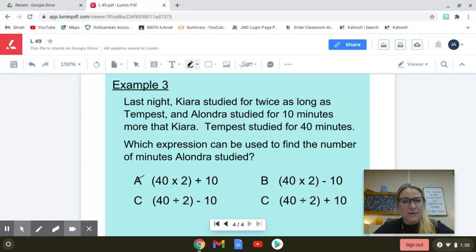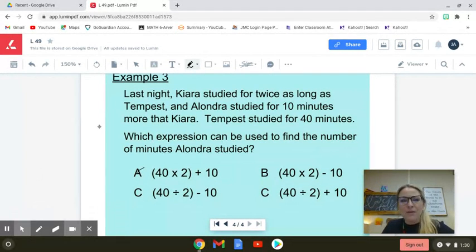And honestly, if it helps, maybe look at each different expression down here and see if it fits the information given. That's a form of working backwards. So take a look at the expression, apply it to the information that we were given, and see if that makes sense. See if you can identify which one is the correct answer, and unpause your video when you're ready for me to talk through it.